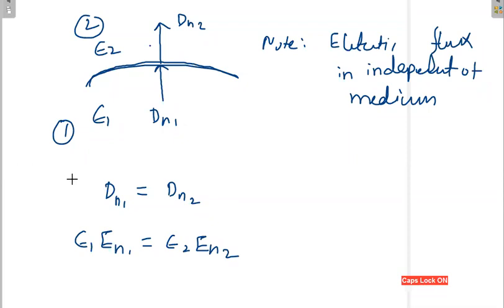In the case of a dielectric to dielectric boundary, what is the observation?